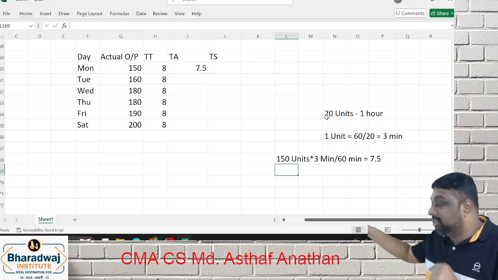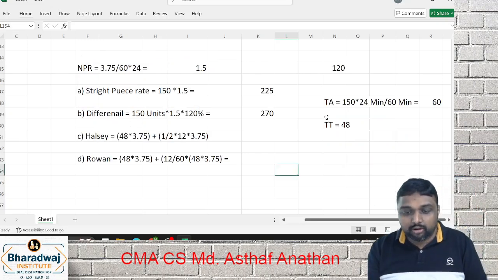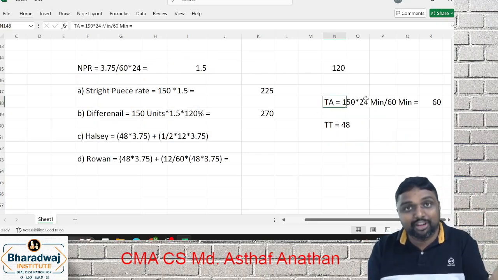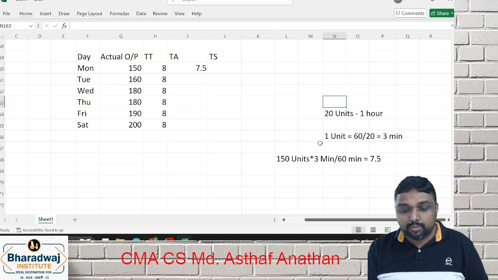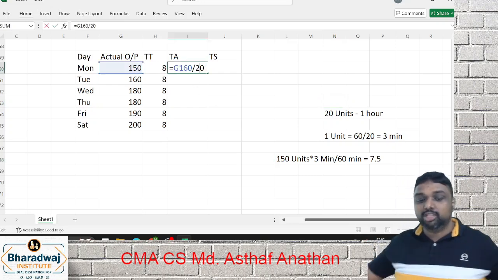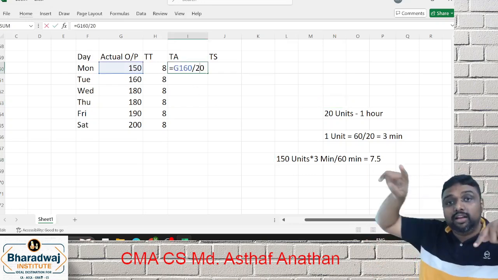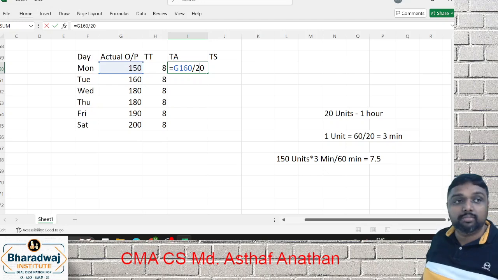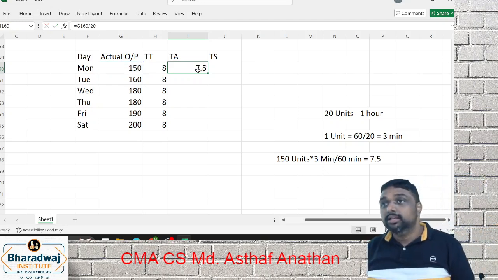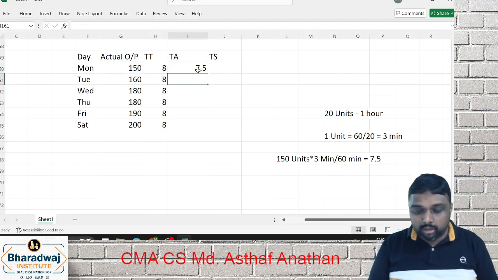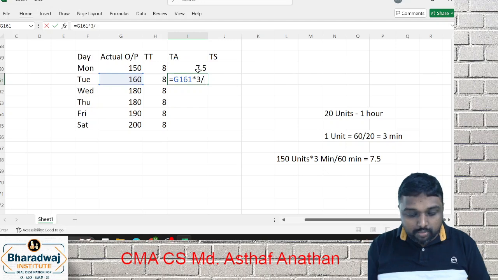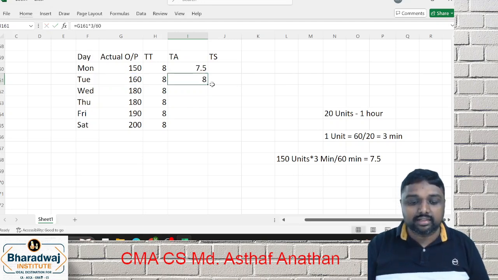So far, we did this method only in the previous question. Here and all, how do you take the time allowed? 150 into 24 by 60. That is the proper method. What I did here is a shortcut method: minutes, both sides cross multiply. Are you clear, friends? If you don't want to do the shortcut, no problem. Just go 3 by 60. Answer is there.